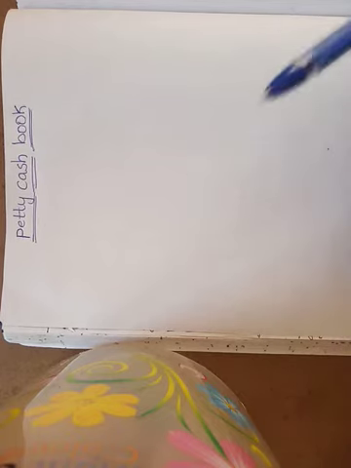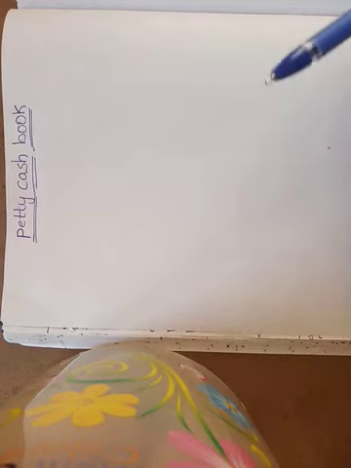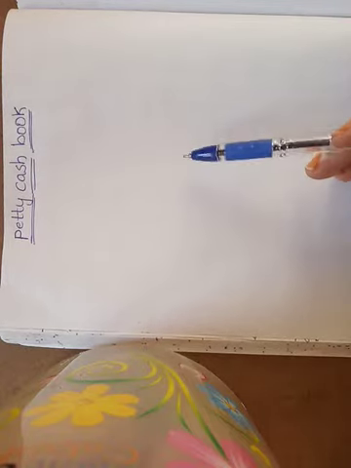Then the petty cashier makes the payments. After the payment, he records the transaction in the petty cash book. After writing the transactions in the petty cash book, at the end of the period the petty cashier balances his book. Okay, so first write down the meaning of the petty cash book.